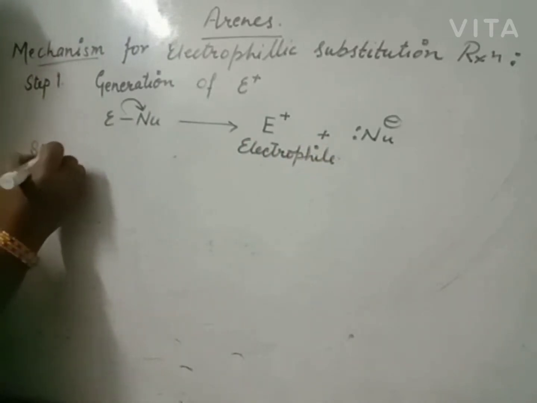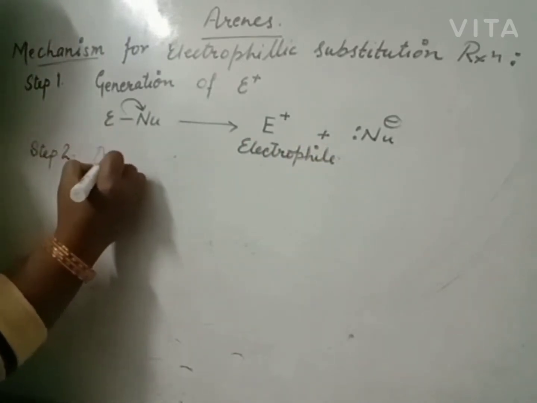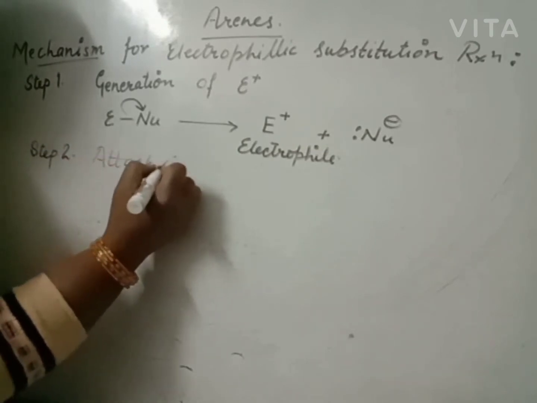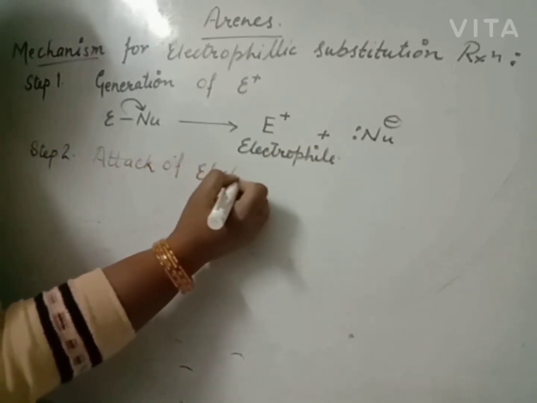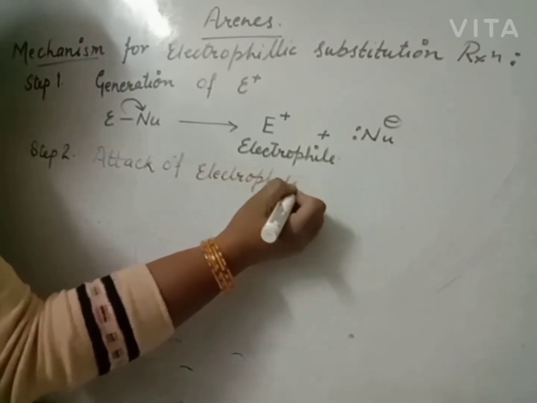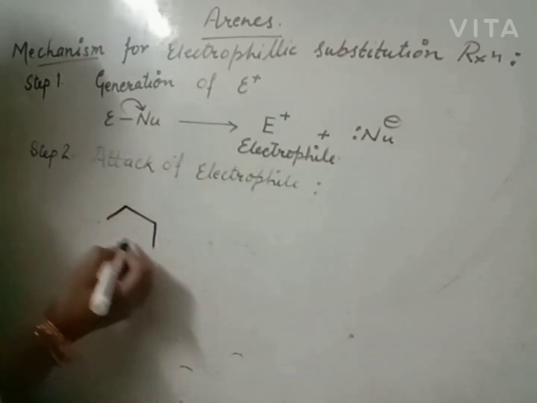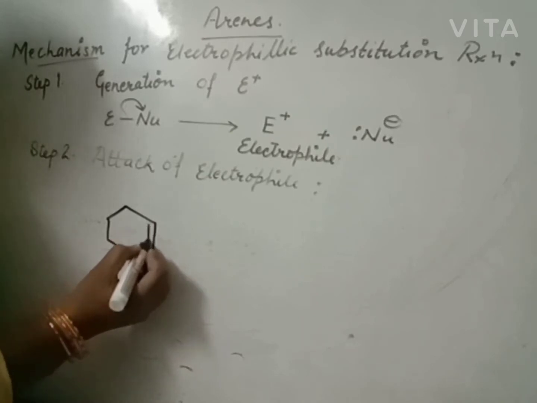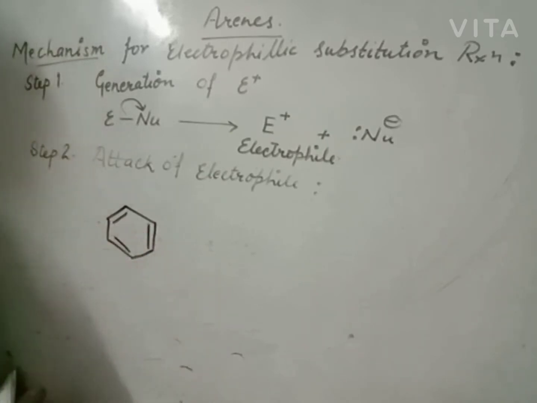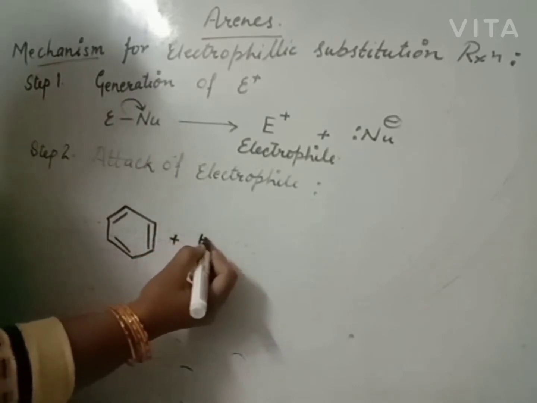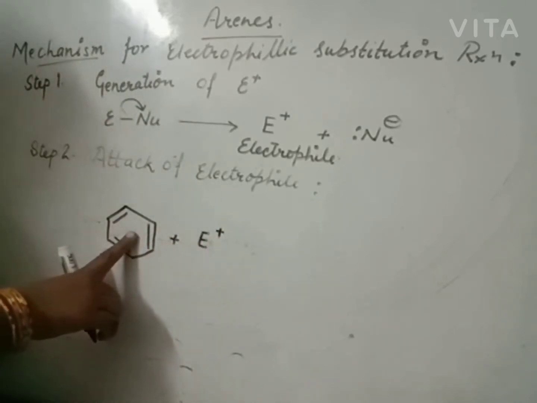Now step 2, that is attack of electrophile. Electrophile will attack the aromatic compound, that is arene. Now the question is, why does it attack? The answer is only due to the presence of pi electrons in the ring. That is, the benzene ring consists of 6 pi electrons in the form of 3 double bonds. Clear? When electrophile comes in contact with the benzene ring,